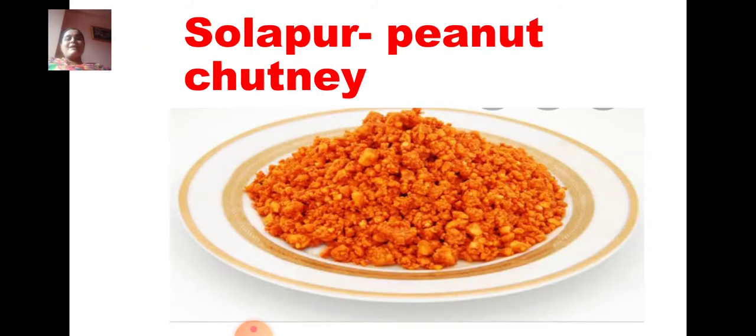Again very very yummy. I think you're feeling very hungry by looking at all the tasty and delicious dishes. Now Solapur, peanuts, groundnuts grow in large quantity, and they include groundnut in most of their vegetables and all. And peanut chutney is one of the most famous food items of Solapur. Okay, so it's very very yummy. You can have it with roti, or you can just eat it like that also if you like it so much.